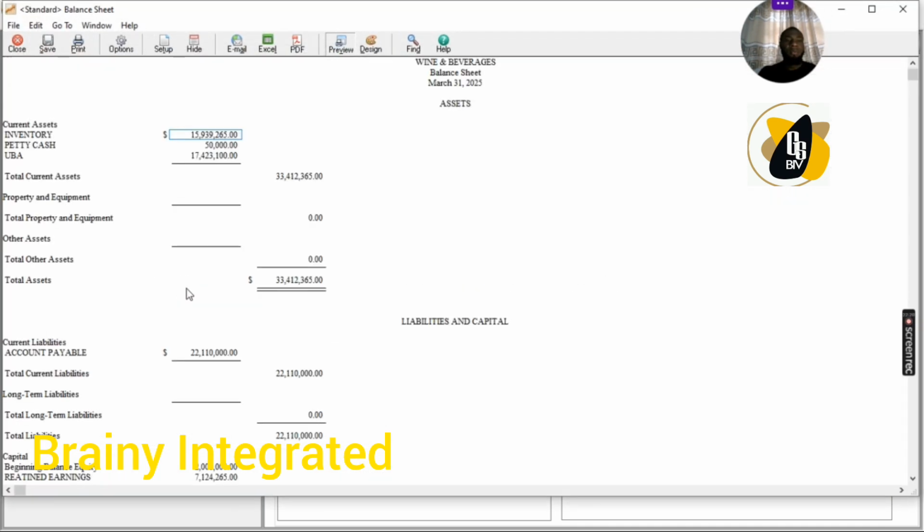Okay. So, can you see what has happened to the petty cash account? The petty cash account is now remaining 50,000. That is 150,000 minus 55,000 for fuel and lubricants, and minus 45,000. That's 55 plus 45, that's 100,000, minus 100,000, so it's remaining 50,000 naira.